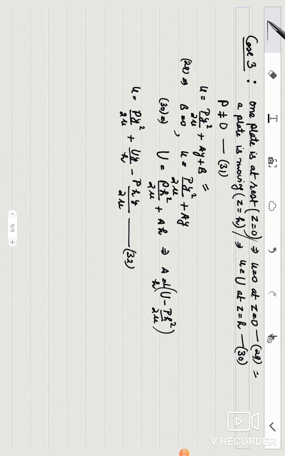You can very well see that this is the combination of case 1 and case 2. In case 1 you get this velocity distribution, and in case 2 you get this velocity distribution. So it is the combination of two. Now we will calculate different properties. First of all, I'll write it in some standard manner.